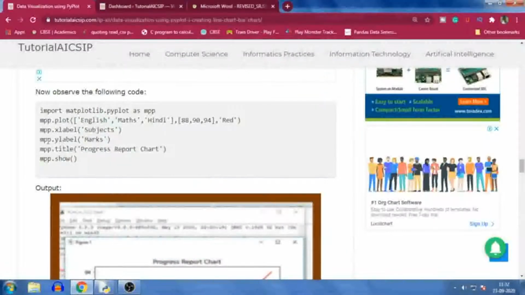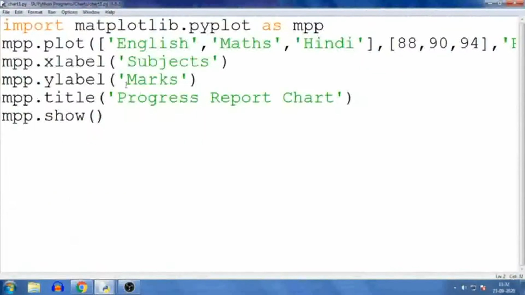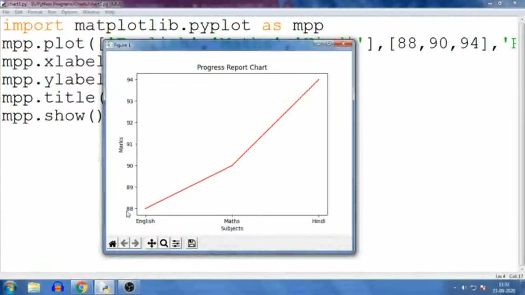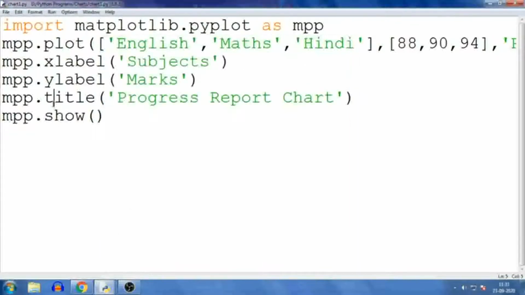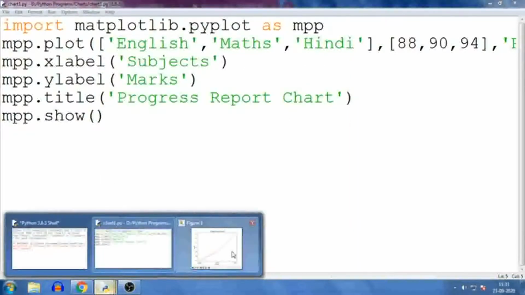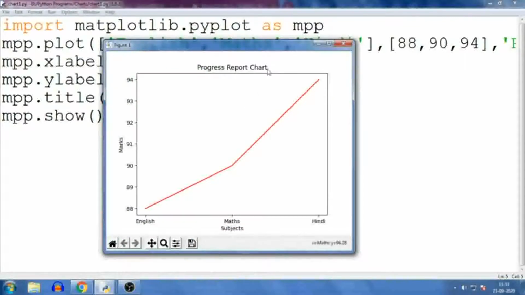Similarly, mpp.ylabel, I have written ylabel. So that label is written as marks. So that will be representing the marks on this Y. Okay, so that is ylabel. This is considered as X. This is considered as Y. Then mpp.title. The chart title I want to display, that is progress report chart. So that is the chart label.